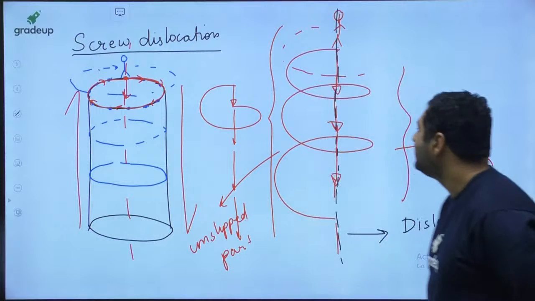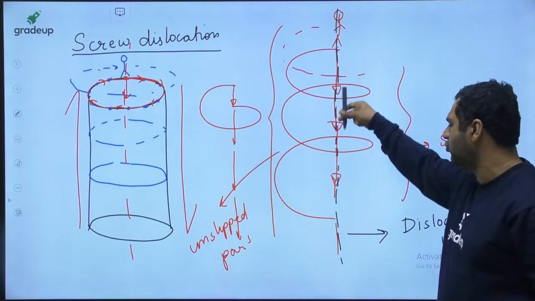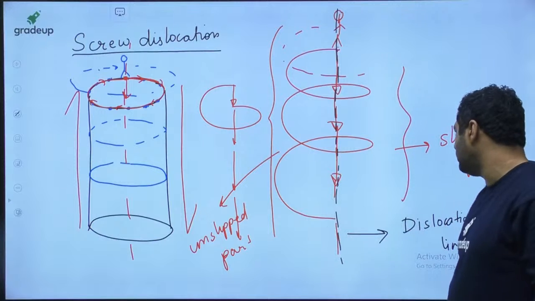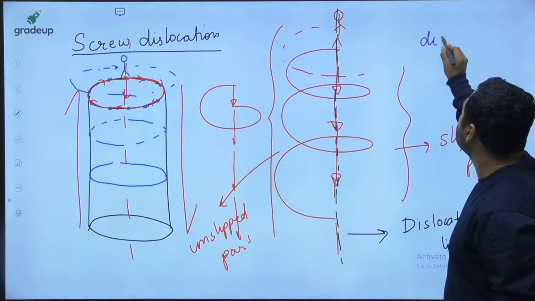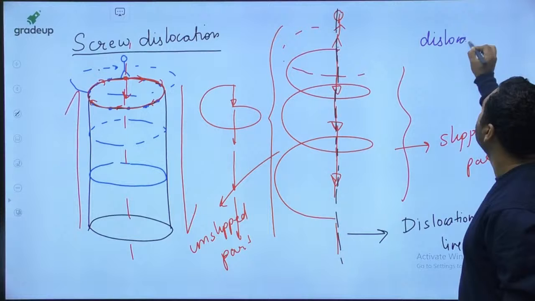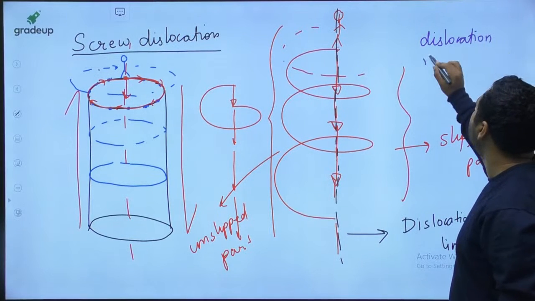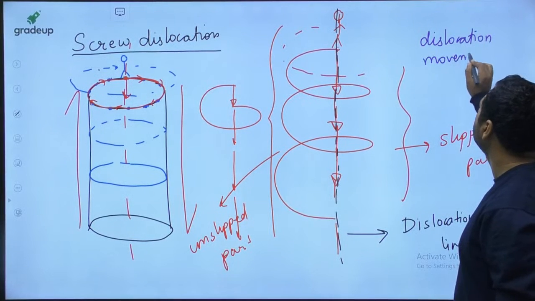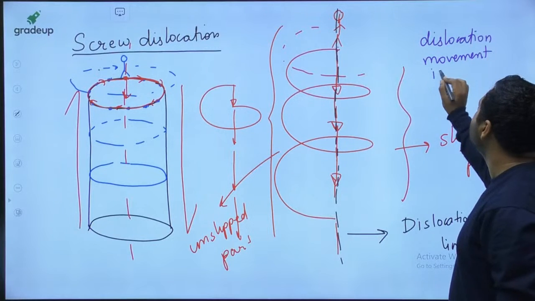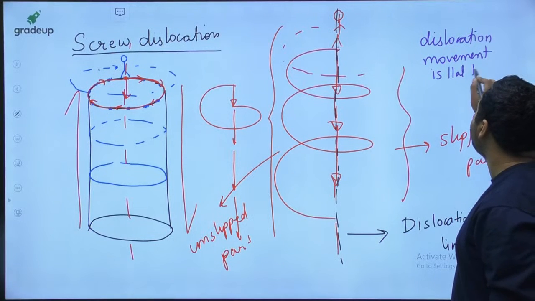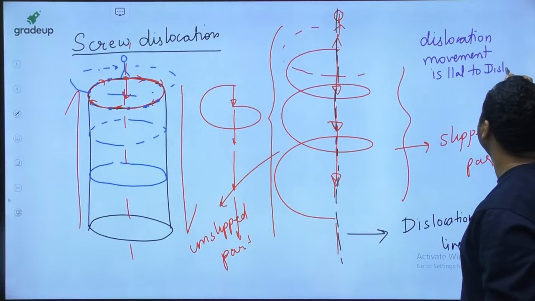This time the direction of dislocation movement is parallel to the dislocation line. So dislocation movement is parallel to the dislocation line.